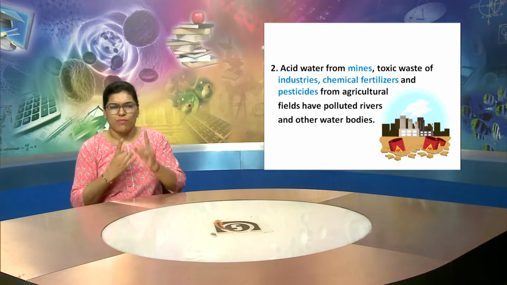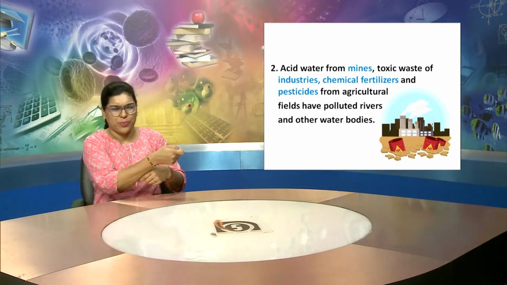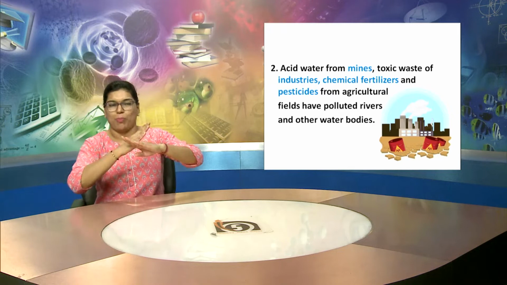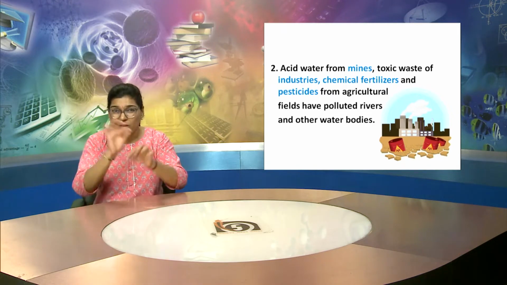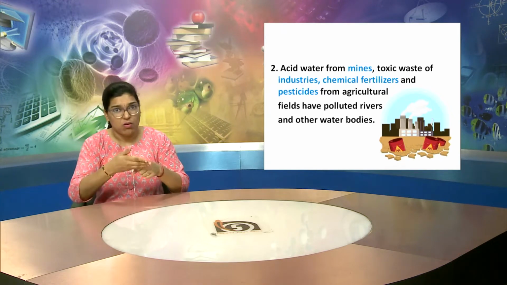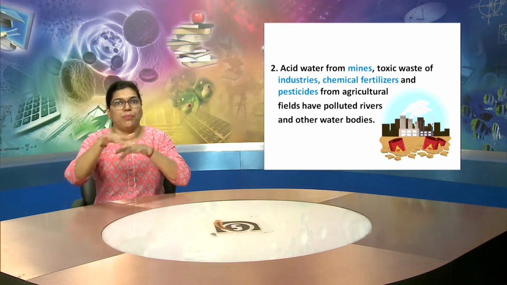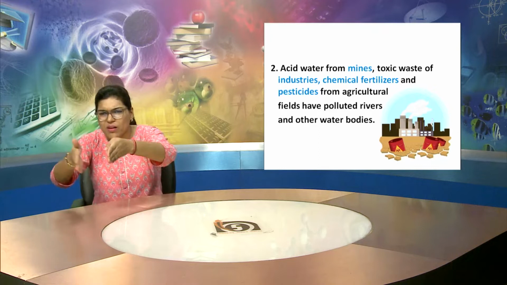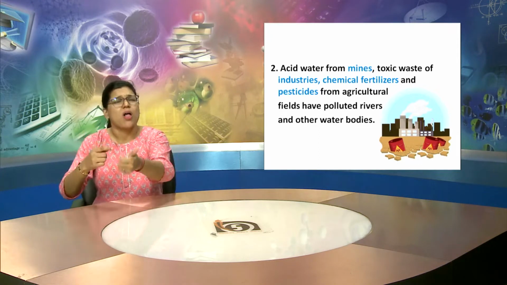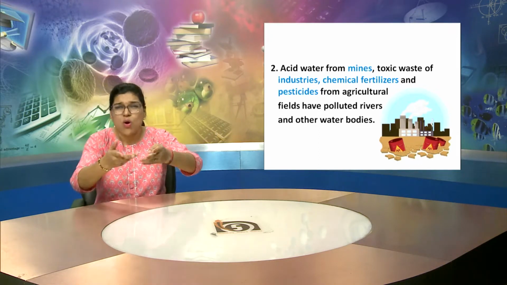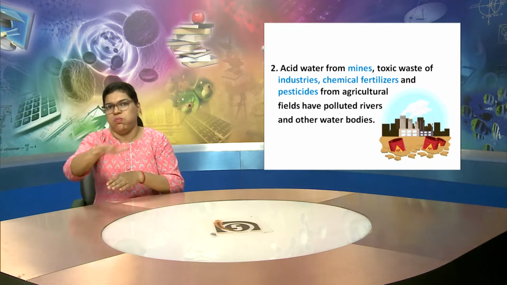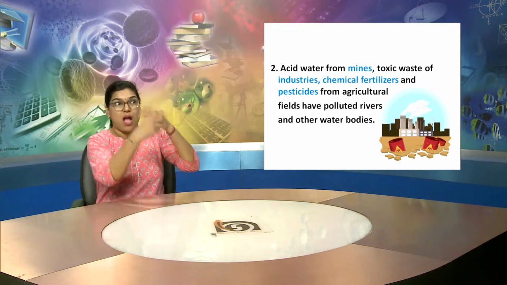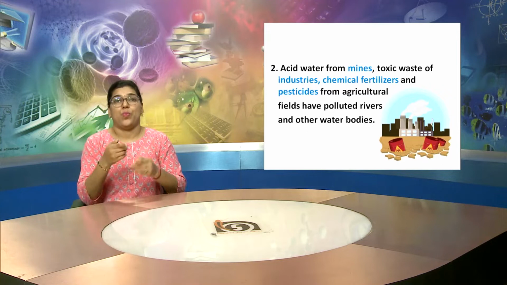They have polluted rivers and also the other water bodies on the earth. So, all these things pollute our water resources, and also cause some other pollution simultaneously.